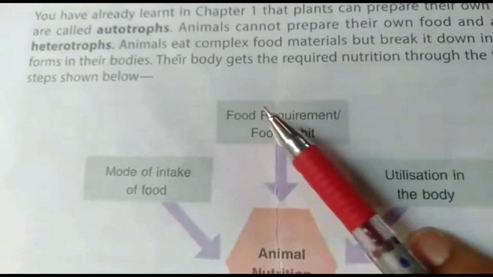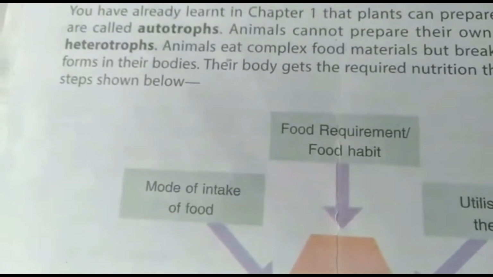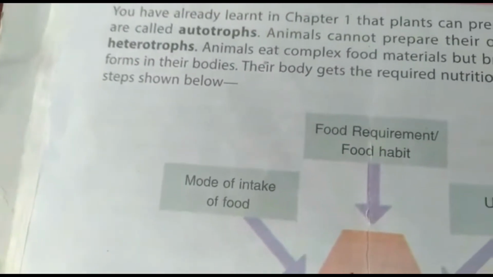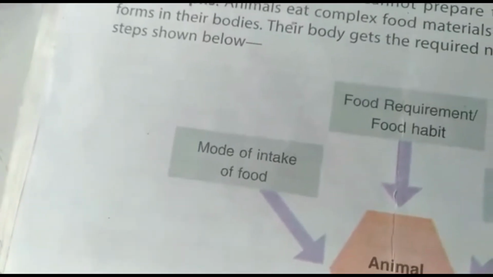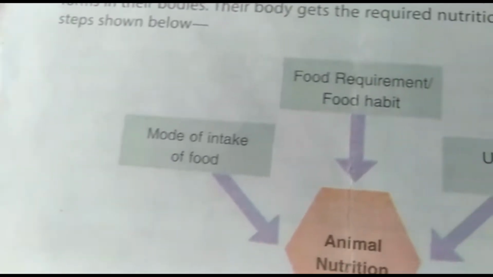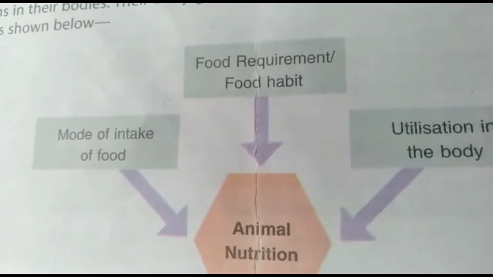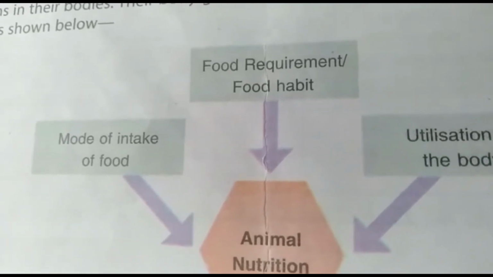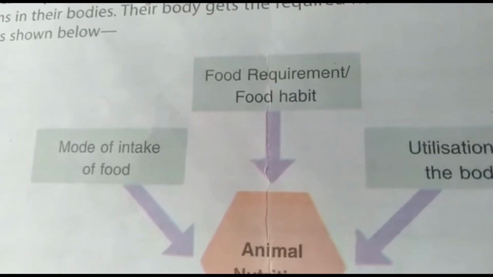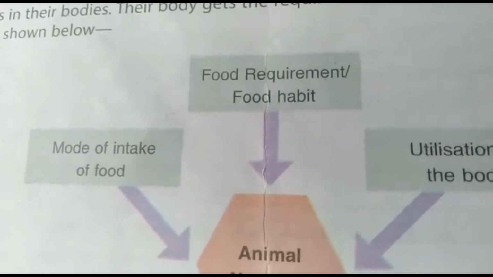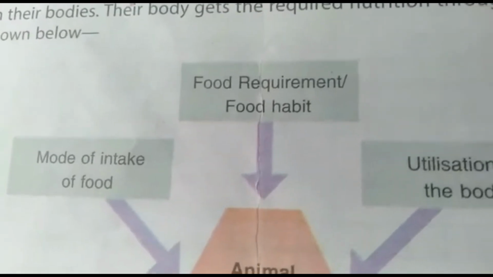Second is food requirement or the food habit. On the basis of food habits, we discussed that animals are categorized into three parts. The first is herbivorous animals. Those animals depend completely on plants only. They take plants or plant products. They are categorized as herbivorous animals, like cows and buffaloes.